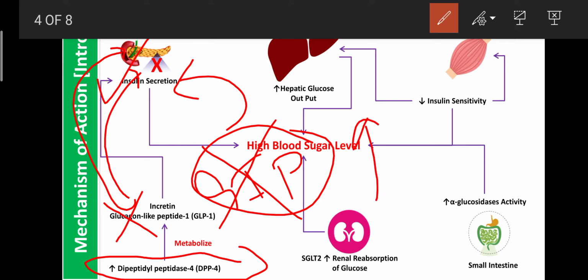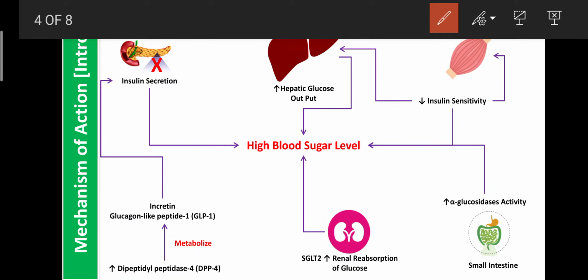So these are the possible mechanisms for elevating the sugar levels. If any oral hypoglycemic agent controls the sugar level, then it can act by any one of these mechanisms or a mix of mechanisms.